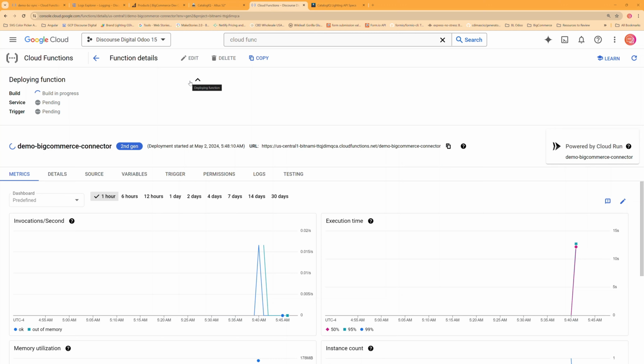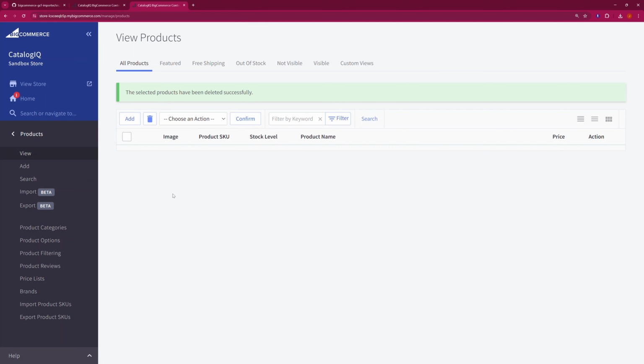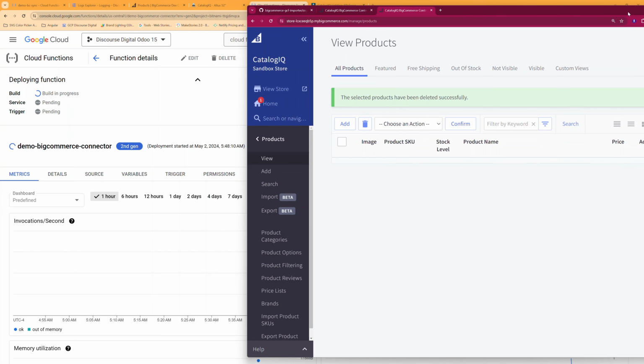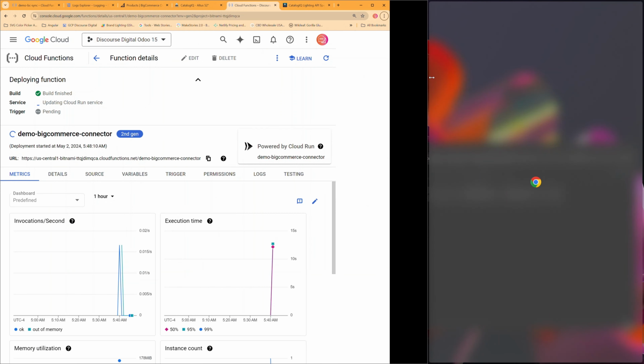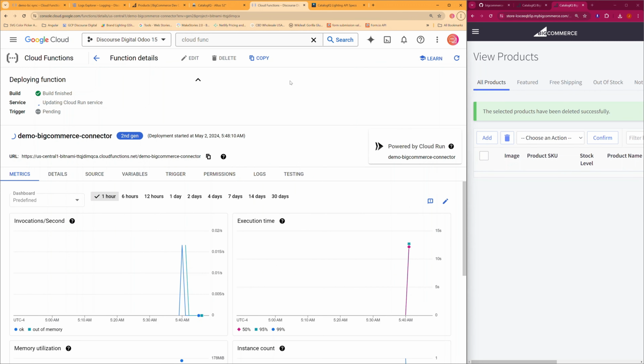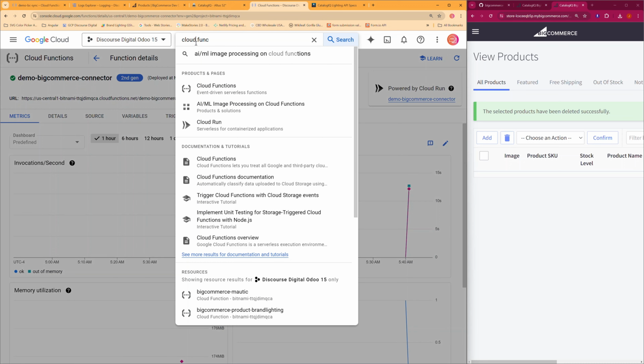And let's go check our BigCommerce catalog. So inside of our products list, you'll see that 2 came over into the product catalog until it generated the memory error. So let's go ahead and remove these. All right, our function is still updating. Now it's updated. And let's go back to our messages.